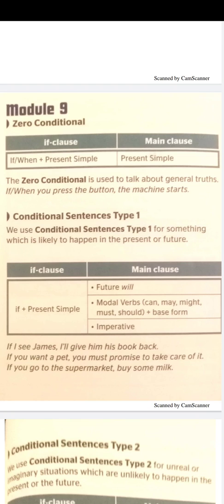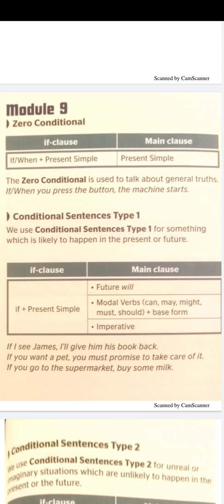Conditional sentence type 1, we use it for something which is likely to happen, can happen in the present or future. The form is if, present simple. In the main clause we can use future will, or modal verbs like can, may, might, must, should, plus base form, or simply we can use the imperative.